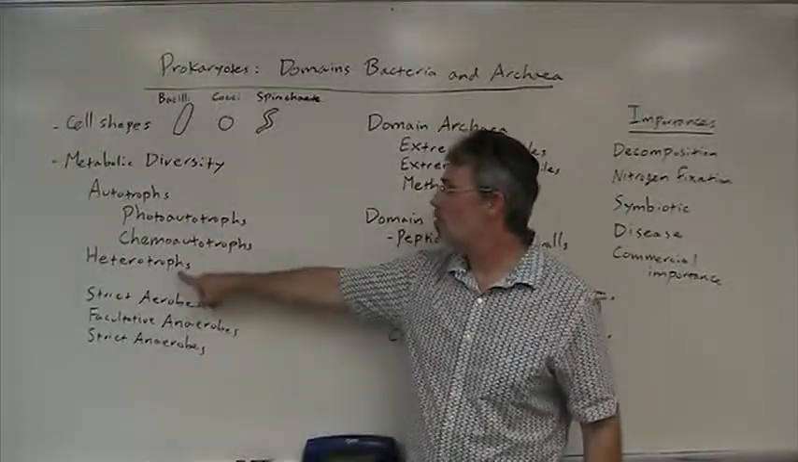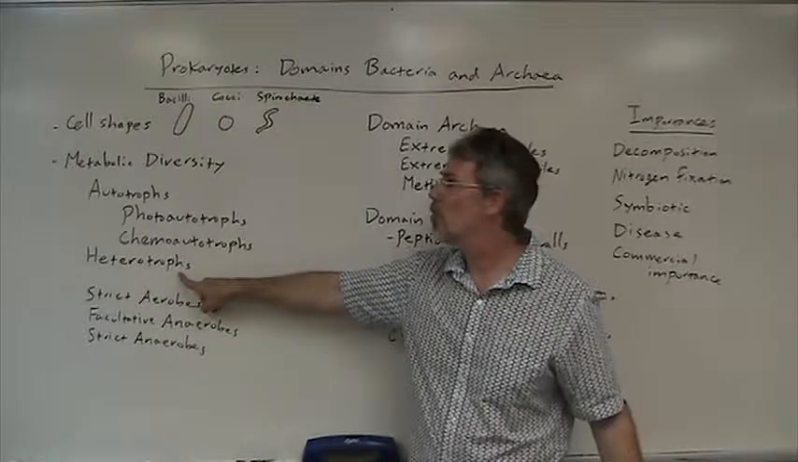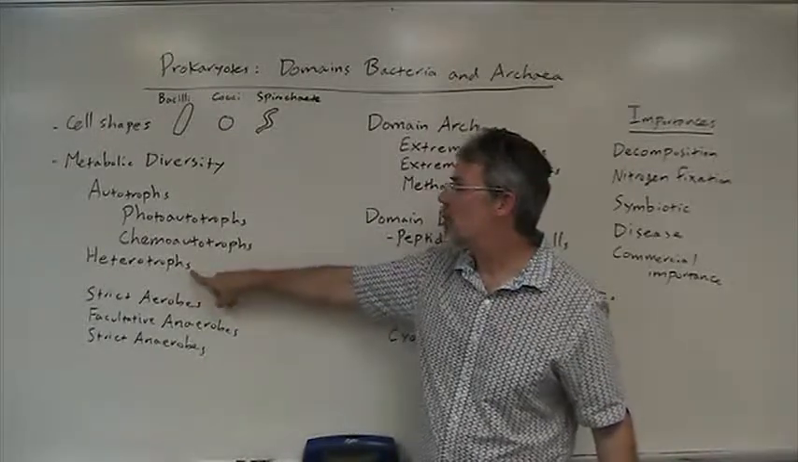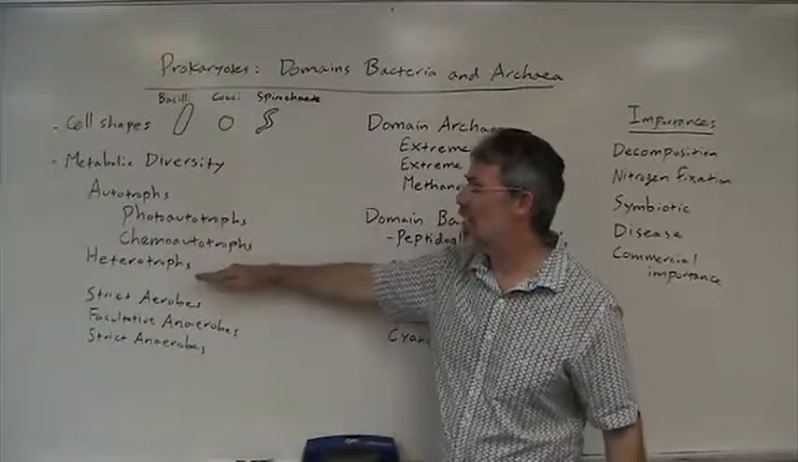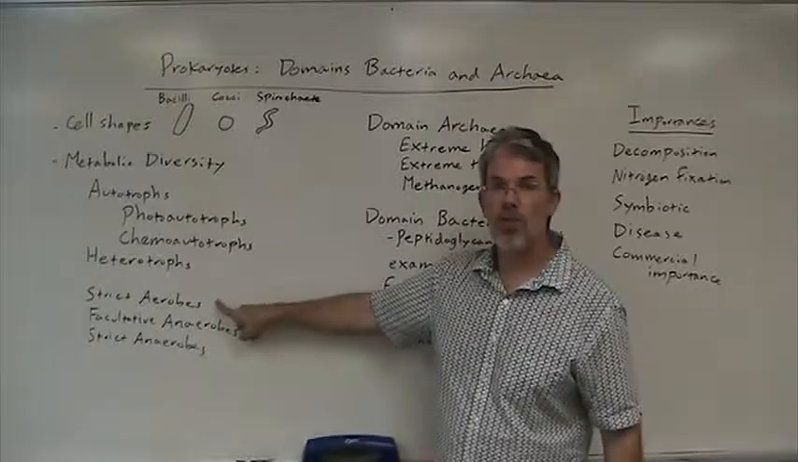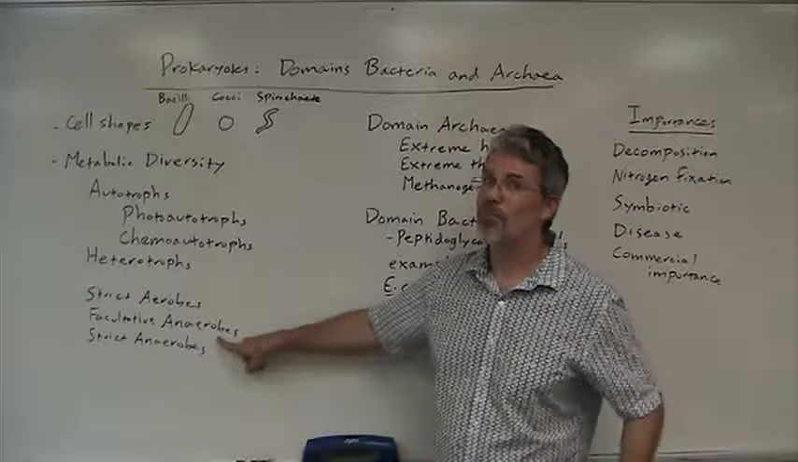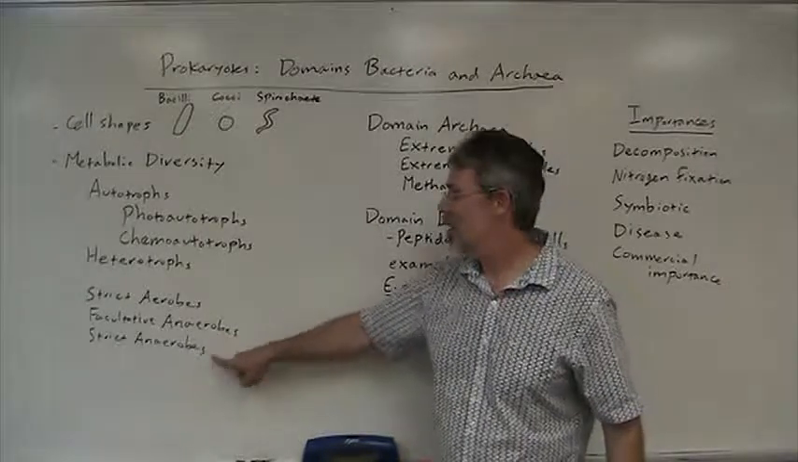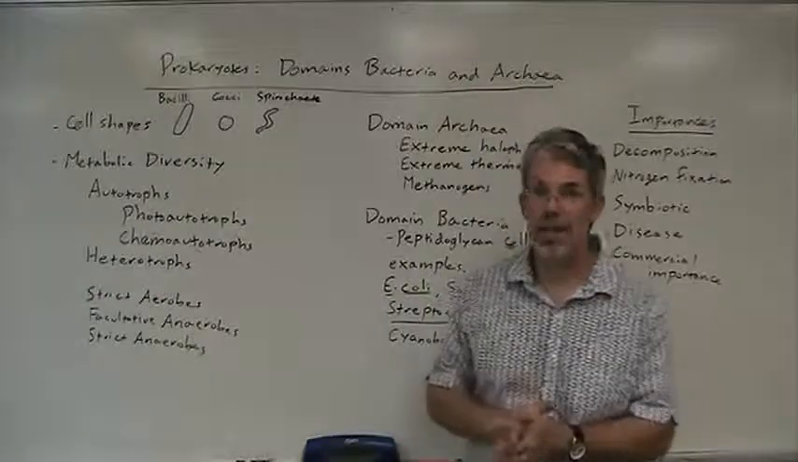Now, heterotrophs are organisms that rely on preformed organic material for food, and even though there are plenty of eukaryotic heterotrophs, only prokaryotes fit every category. Likewise down here, strict aerobes, prokaryotes and eukaryotes, facultative anaerobes, prokaryotes and eukaryotes, but only prokaryotes have examples of being strictly anaerobic.